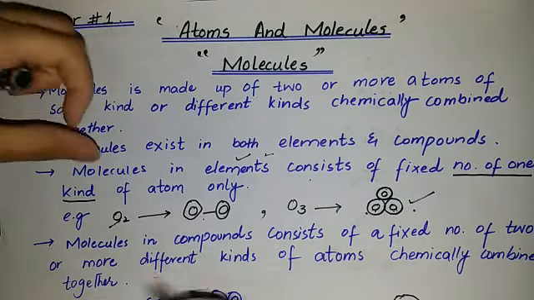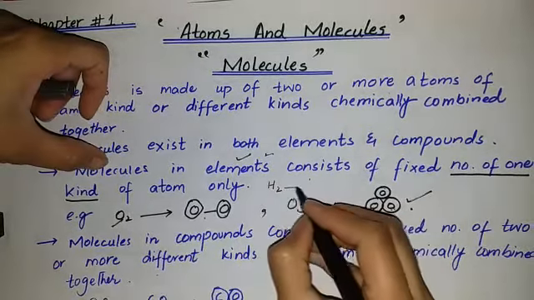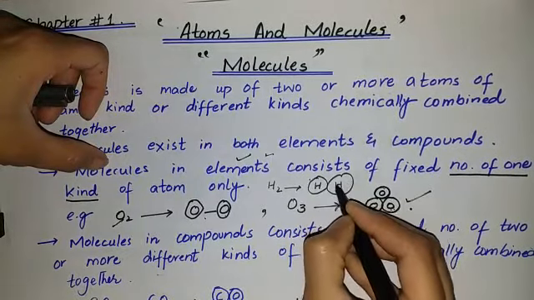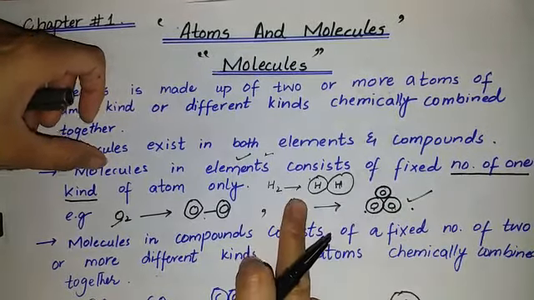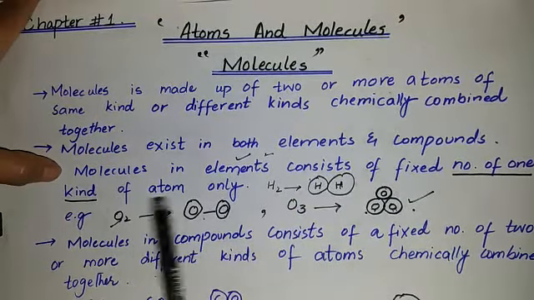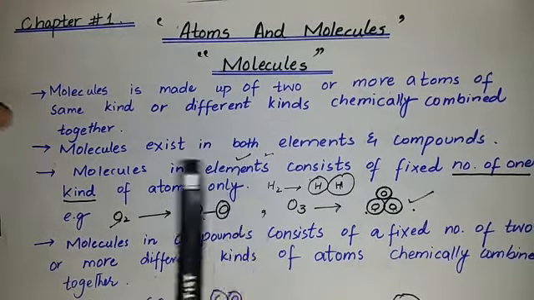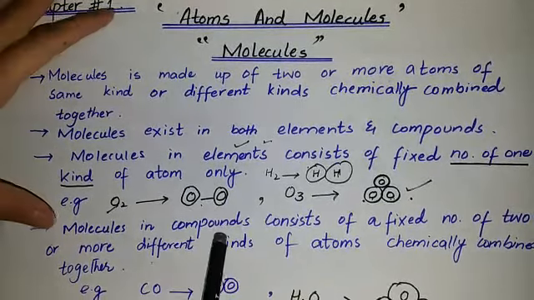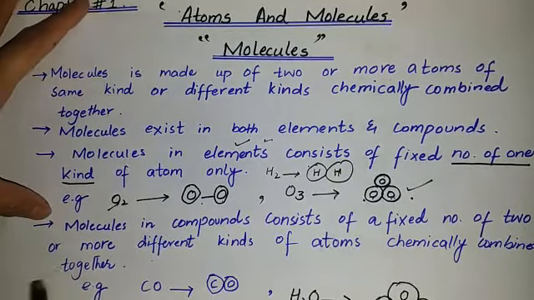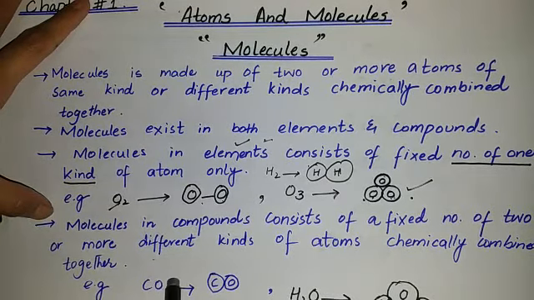another example is H2, the hydrogen molecule. In the hydrogen molecule, two hydrogen atoms combine chemically and form the hydrogen molecule. So all those molecules which consist of one kind of atom are said to be elements. Next is compound. Students, what is a compound? A molecule in compounds consists of a fixed number of two or more different kinds of atoms chemically combined together.